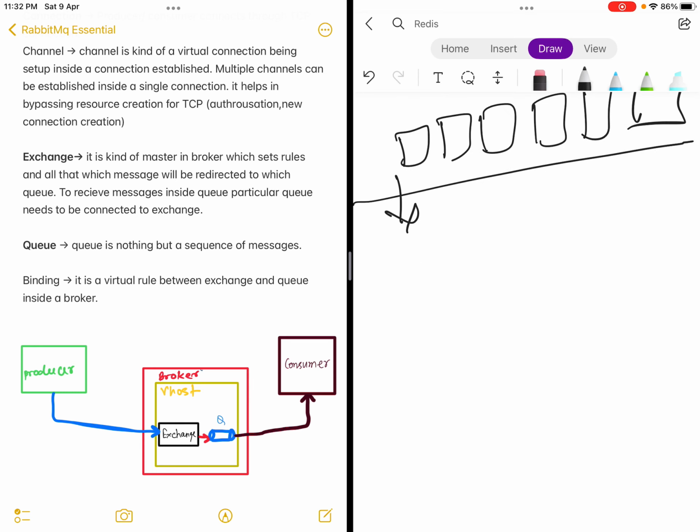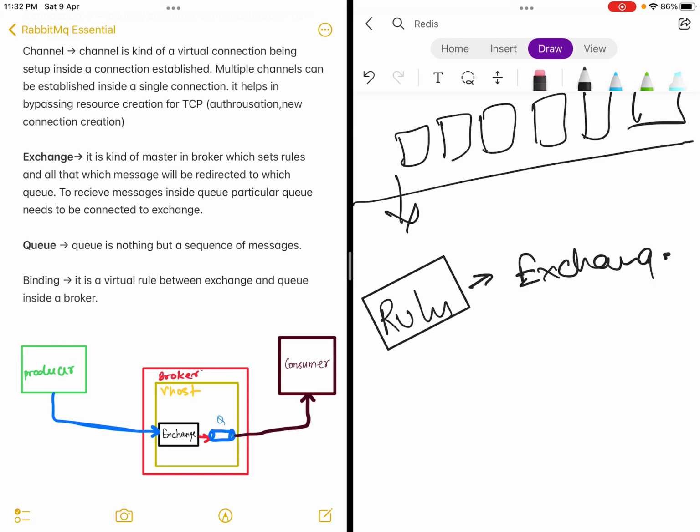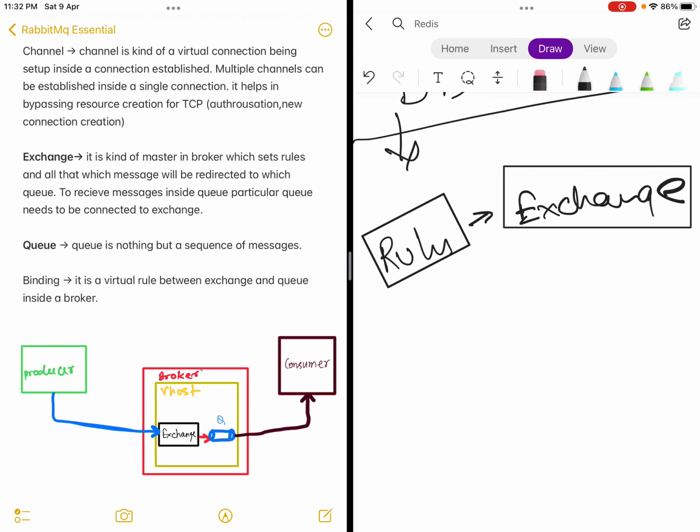Now comes the binding. A binding is a kind of rule through which a queue is attached to an exchange, and it will read whatever messages come for that binding. Suppose I set a binding that whatever messages Iron Man is sending to Avengers,